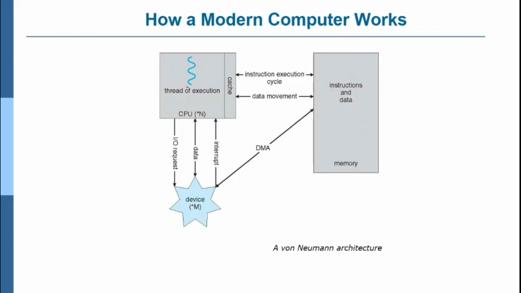This is a cache memory and this is a CPU. So the cache is in between the memory and the CPU, where the instruction execution cycle is very short, and data movement between the cache memory and the memory will be faster, and the machine can directly access the data from the memory as well as from the CPU.